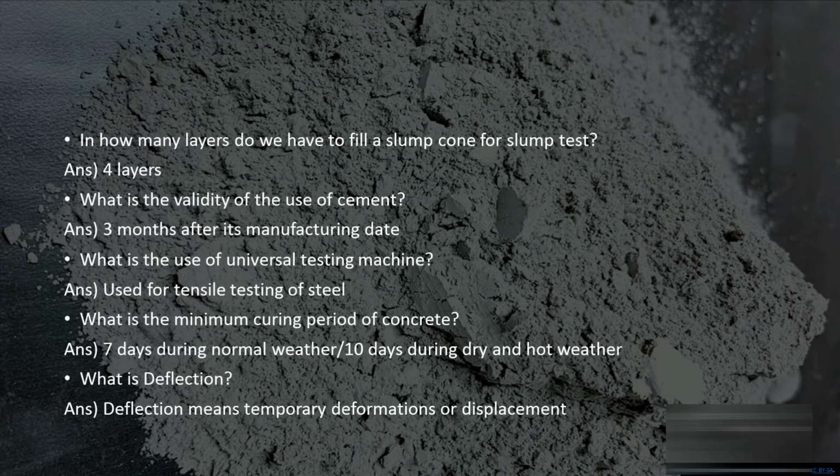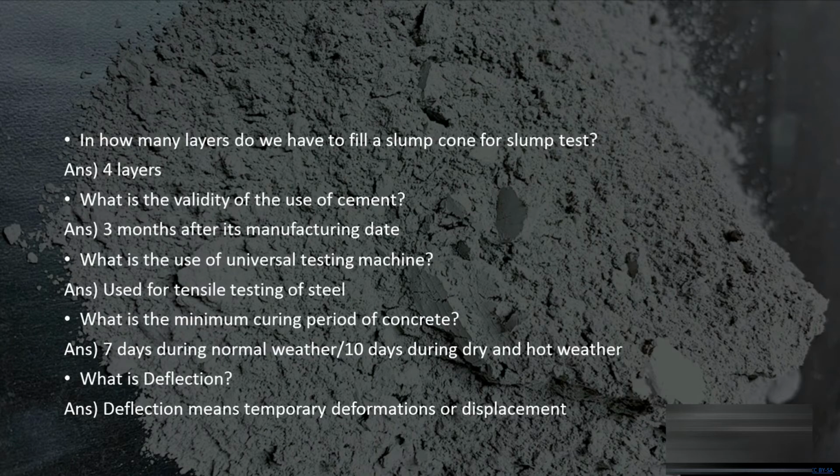What is the use of the universal testing machine? It's used to test the tensile strength of steel rebars. What is the minimum curing period of concrete? It's 7 days during normal weather and 10 days during dry and hot weather. What is deflection? Deflection means temporary deformations or displacements. And this word is mostly used along beams, because beams deflect. But once they're temporarily deformed, they will come back to their original positions once the load is removed.